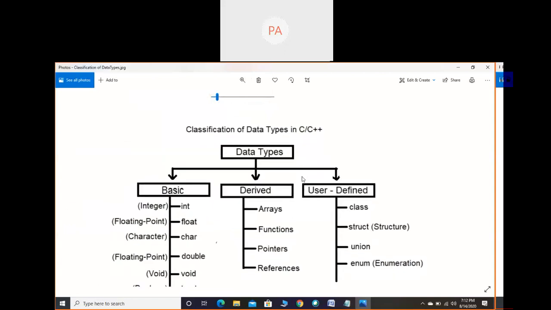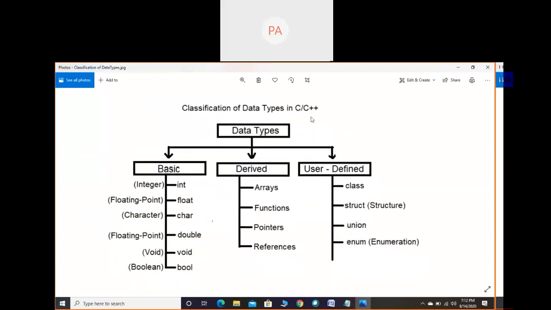these are the classifications of data types in C and C++. In C language and C++ language, we use these categories. So three main types are basic, derived, and user defined, as we discussed now. Next, in basic, we have 5 data types, sorry, 6 data types. So 6 data types you have to consider with respect to C++. If we exclude the Boolean data type, then 5 data types with respect to C language.